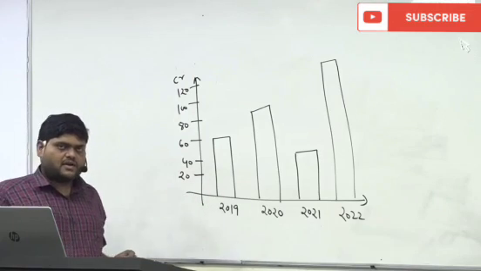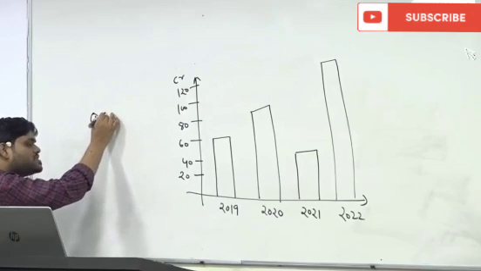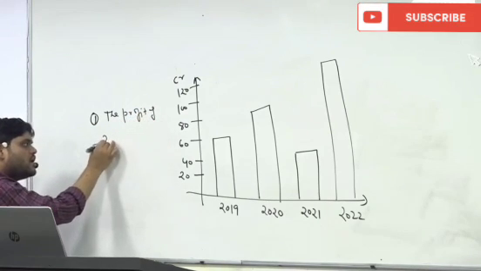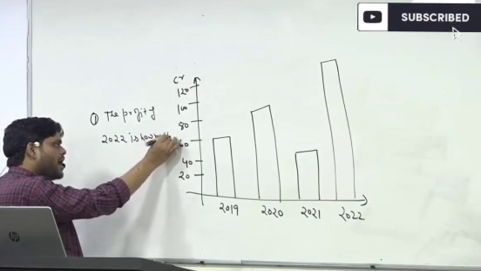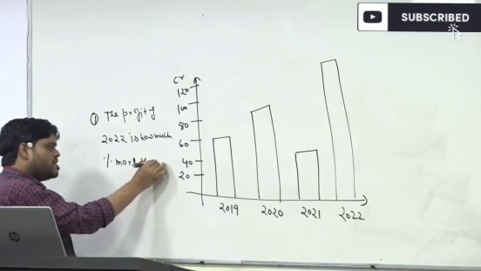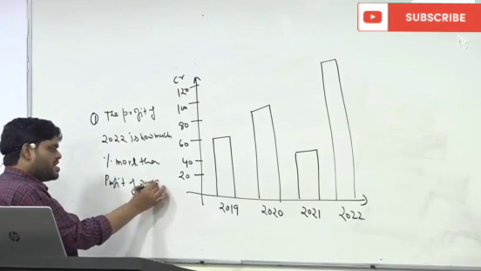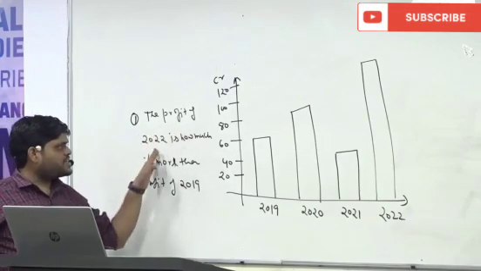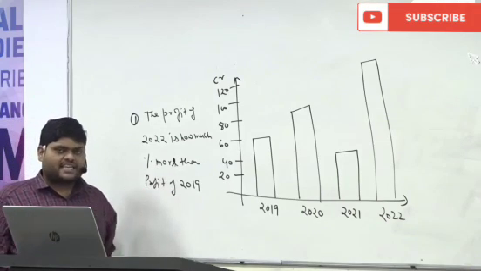Now how will they ask the question? The first question they will ask: the profit of 2022 is how much percent more than the profit of 2019.